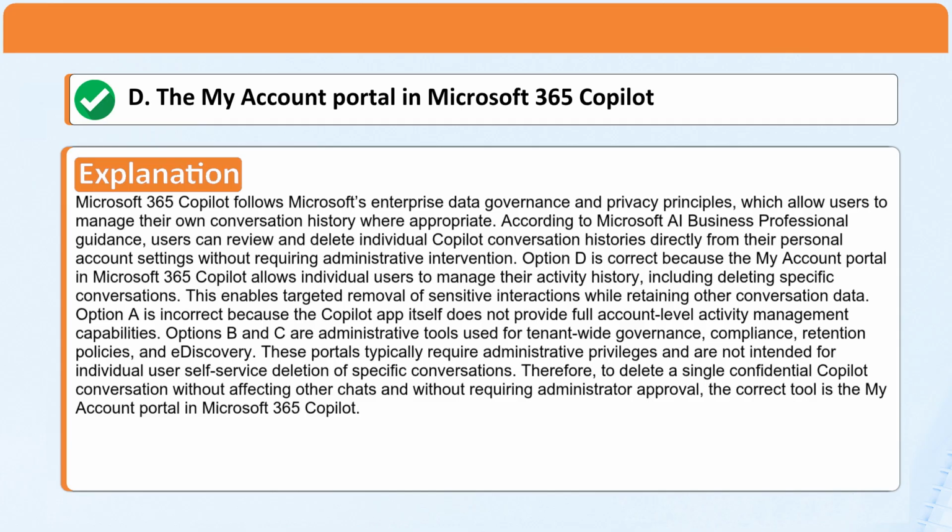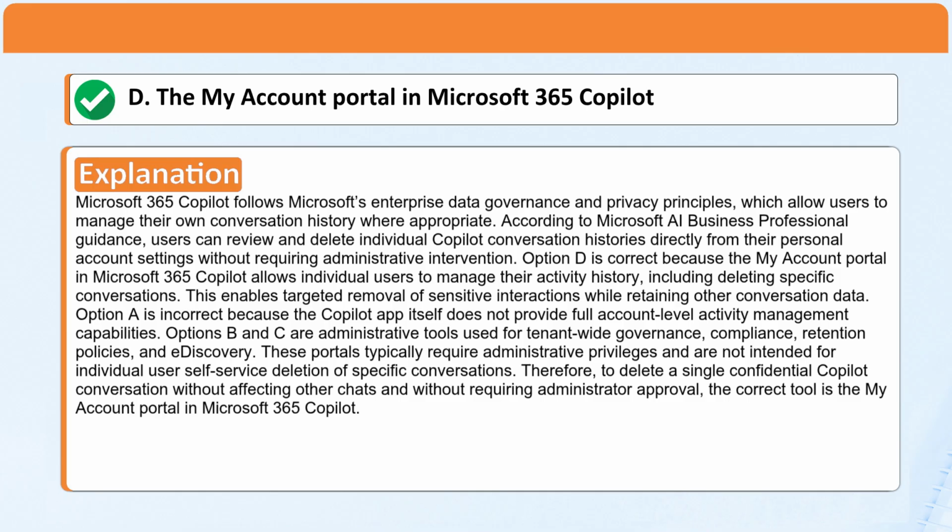Explanation. Microsoft 365 Copilot follows Microsoft's enterprise data governance and privacy principles, which allow users to manage their own conversation history where appropriate. According to Microsoft AI Business Professional Guidance, users can review and delete individual Copilot conversation histories directly from their personal account settings without requiring administrative intervention.